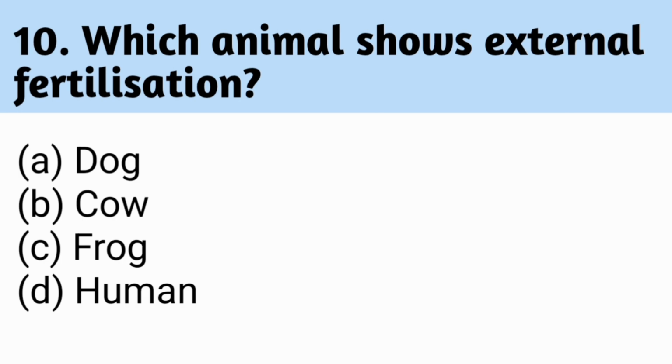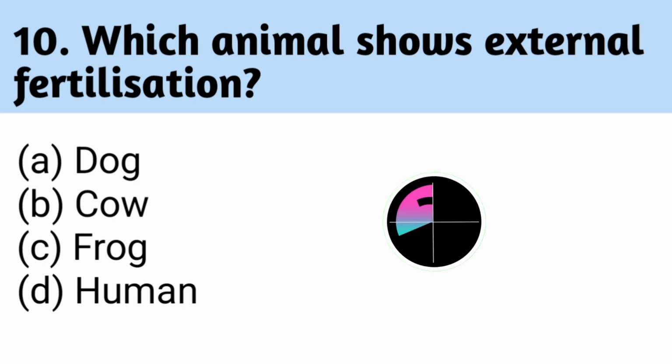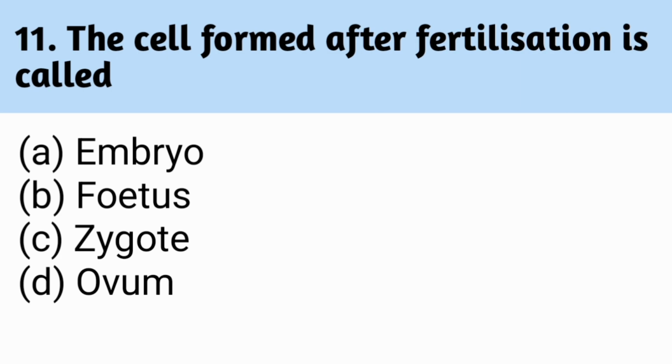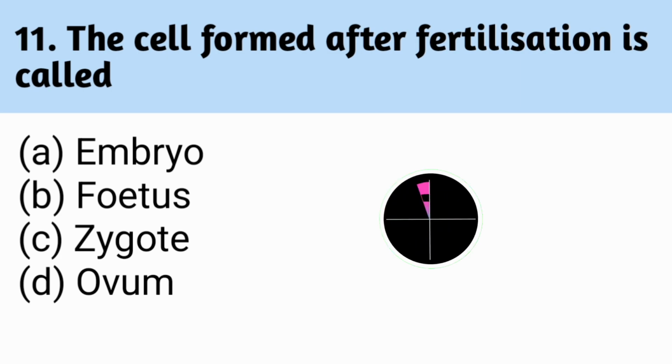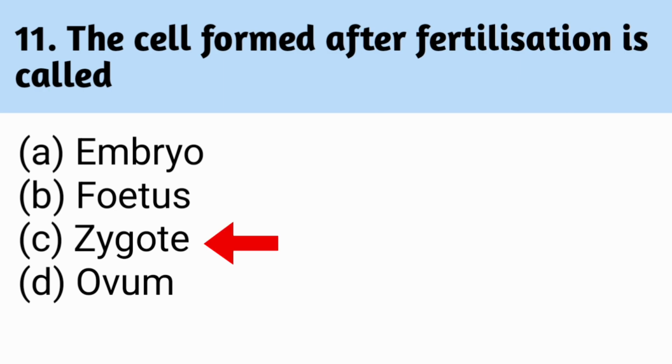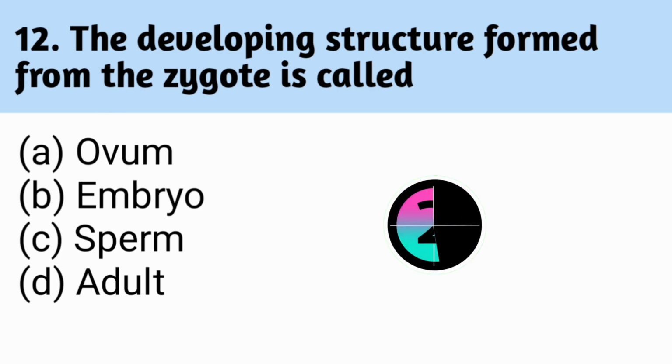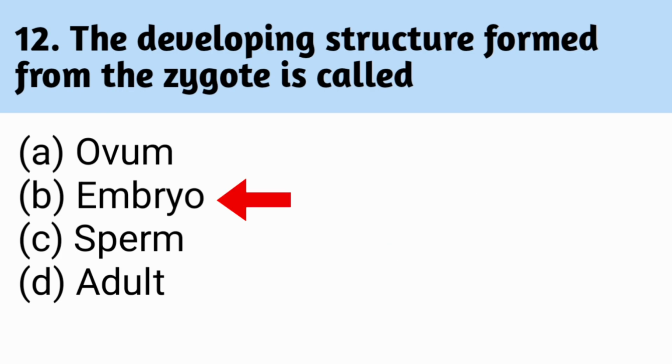Which animal shows external fertilization? Correct answer is C. Frog. The cell formed after fertilization is called. Correct answer is C. Zygote. The developing structure formed from the zygote is called. Correct answer is B. Embryo.